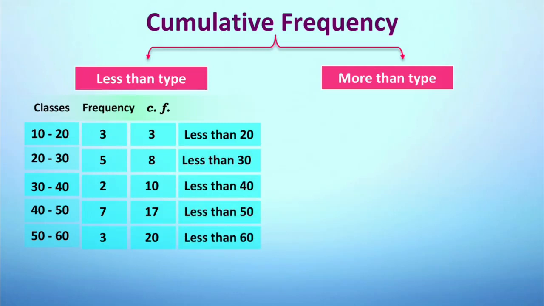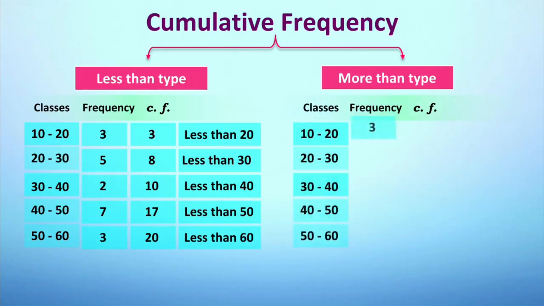Now we will be learning how to calculate more than type cumulative frequency. For that, let's consider the class and its subsequent frequencies. Once we get the class and its frequency, we are going to consider the last interval. Yes, my dear students, we are not going to start from the first interval as we did in less than type. In more than type, we consider the last interval and we consider the frequency of that and we write it as it is. Then we add 7 to that, the frequency above that, and we get 10.